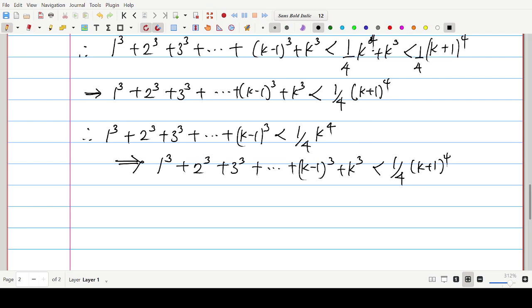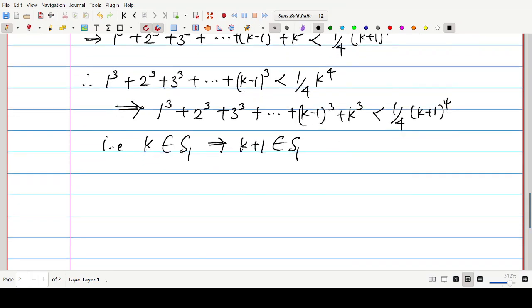Now that means, in other words, if you want to say this in another way, that k being an element of S sub 1 has implied the statement that k plus 1 is also an element of S sub 1. And by the axiom of induction, we can say therefore n is an element of S sub 1 for all n that are elements of the positive integers.